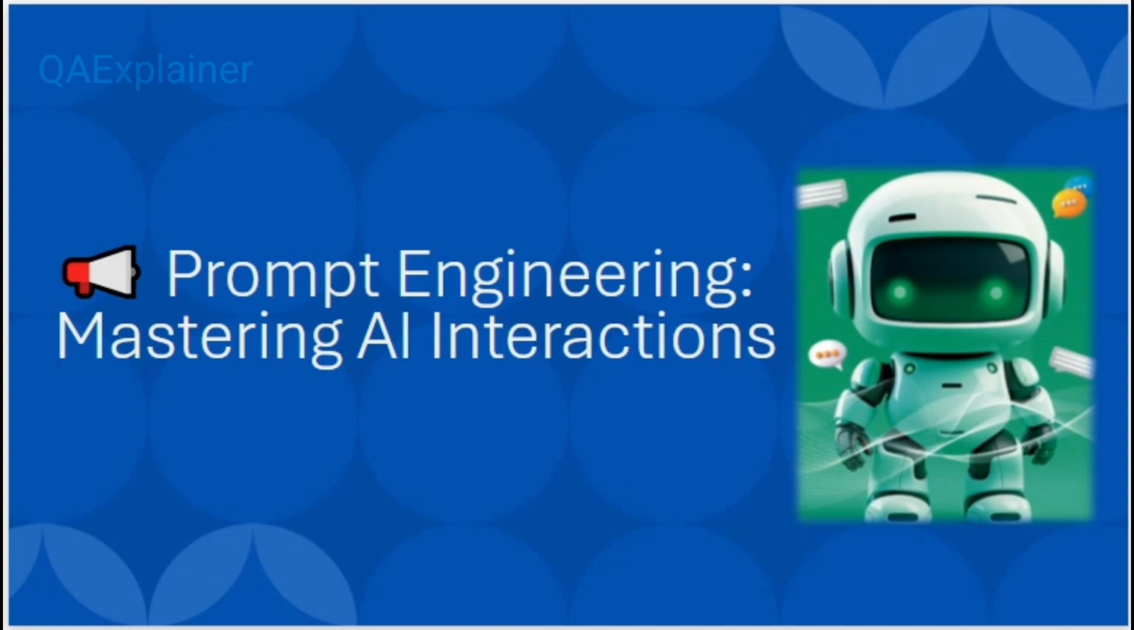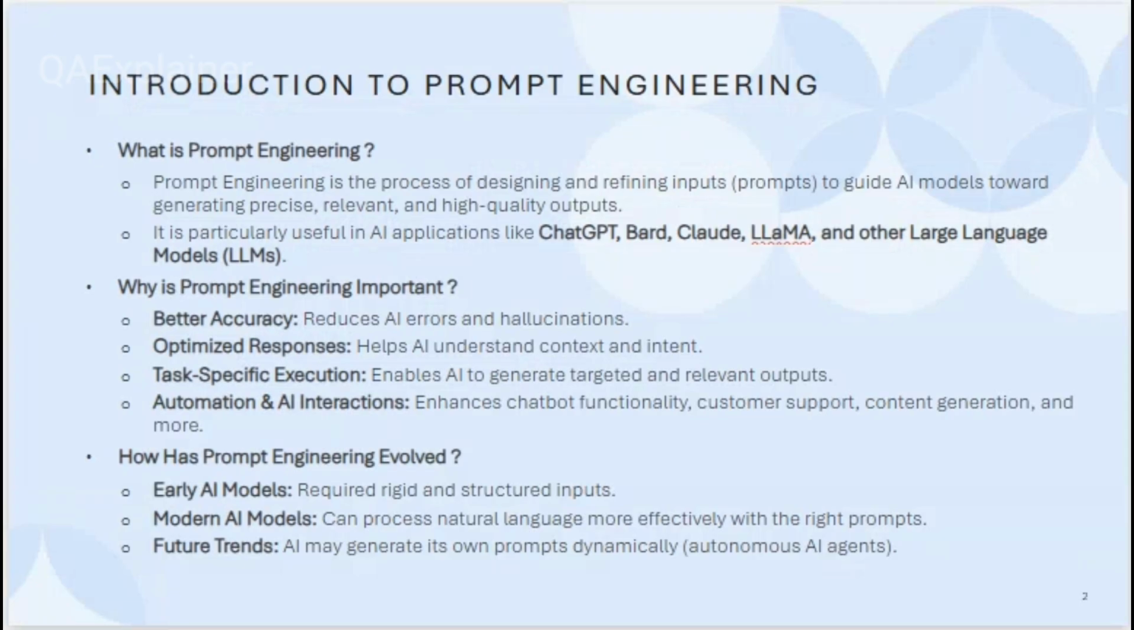So prompt engineering is a kind of communication technique. Through that, you can do better and more efficient communication with AI. So what is prompt engineering basically? Prompt engineering is a process for designing and refining input to guide the AI model towards the generation of a better, relevant, and high quality output. Lots of different AI applications like ChatGPT, Bard, and other large language models are basically using this prompt engineering technique.